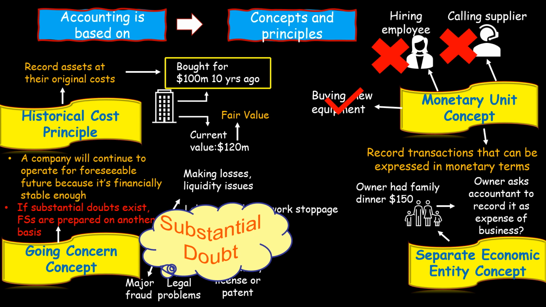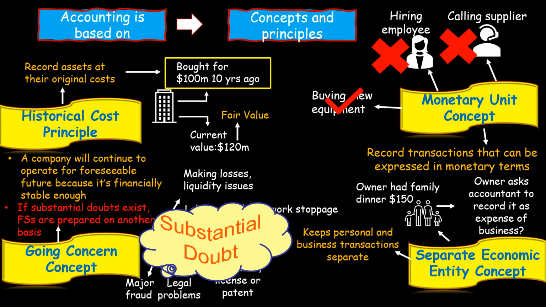Now, the answer is given by the separate economic entity concept. It tells us that we need to keep the records of a business separate from the records of the owner.